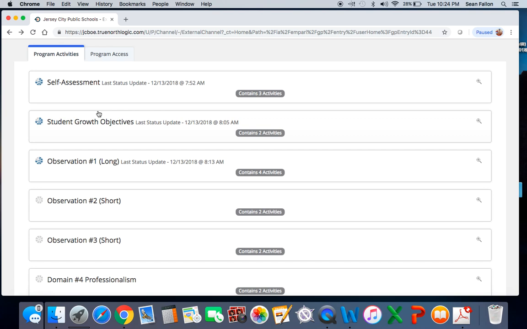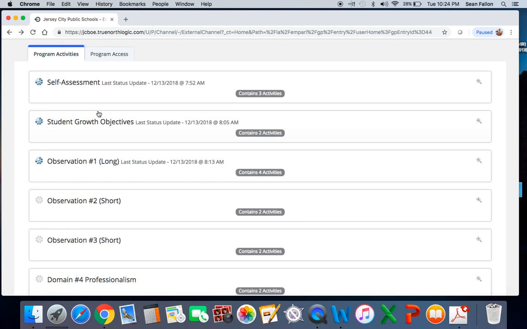For years 3 and 4 of your non-tenure time, the 2 and the 1 are reversed. You now get 1 long evaluation and 2 short observations. This also should be done with multiple observers, not the same person coming in all 3 times. Minimum of 2 people doing the 3 observations. For tenured teachers, you get 2 short observations from multiple observers. That means 2 20-minute observations from 2 different people. One of them is announced, one is unannounced. So that was just a little FYI, just in case anybody was confused about who was coming in and when.